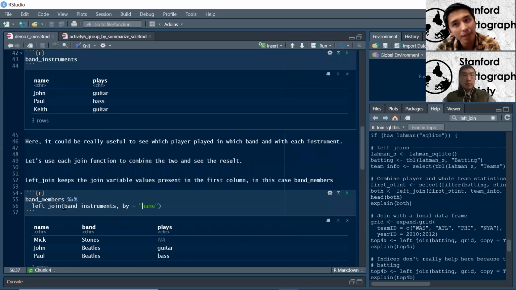One quick note that I did not include in the notes, now that I think about it: it's pretty easy when they're the exact same name, but they don't have to be. There's actually a way to do it where you do by equals c, and then you would basically do by equals c name.